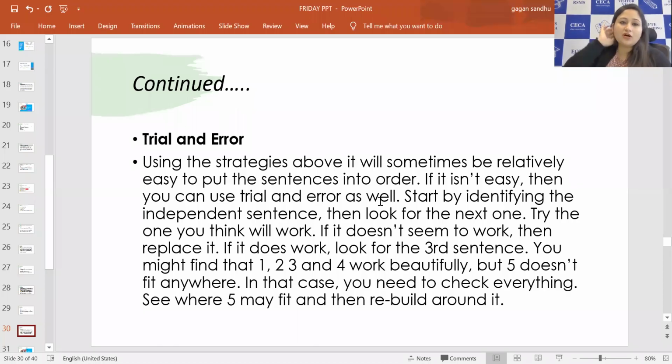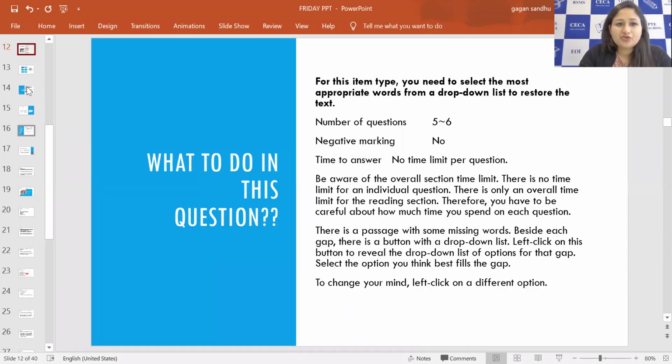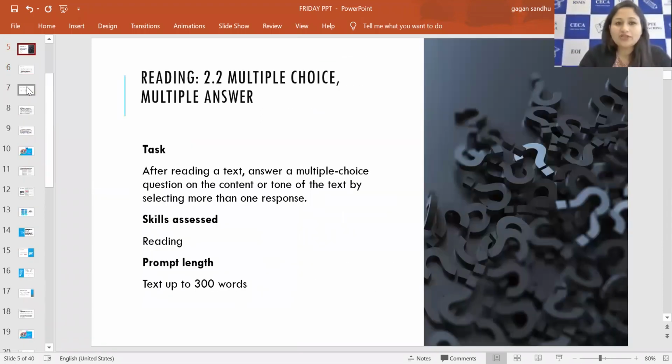Okay, let's move to the next item type. The next item type we'll be doing is MCQ, multiple and single answer both. Talking about the MCQ multiple answer, remember that you get negative marking in this one. These are the questions where you will have negative marking. When you come to the reading part, after part one, which is speaking and writing, this is the first question which will have negative marking, right?